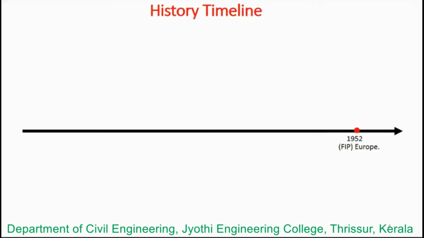And next, in the year 1952, the FIP, the International Federation for Pre-Stressing, was established in Europe. This is a professional organization in Europe.